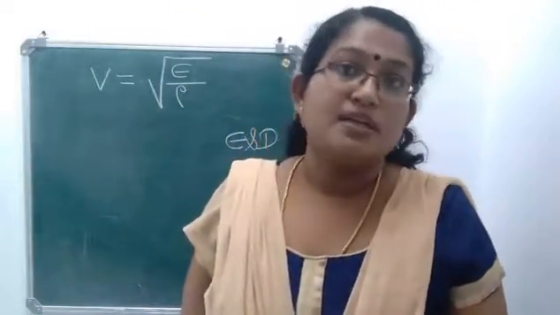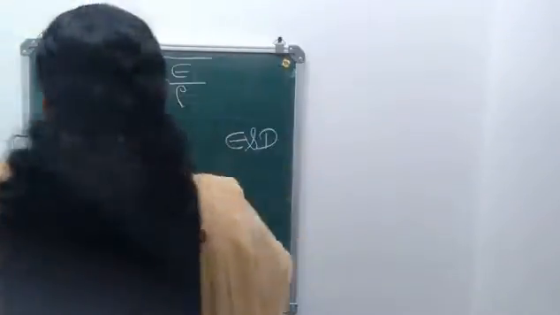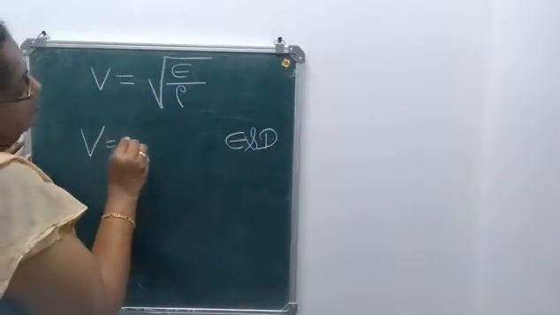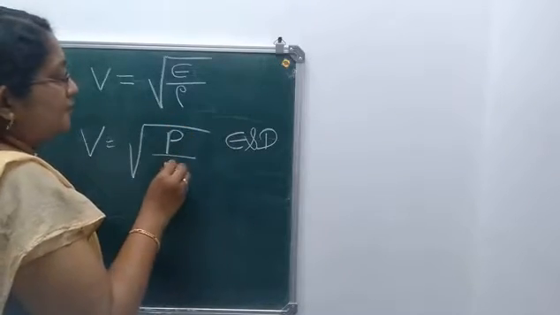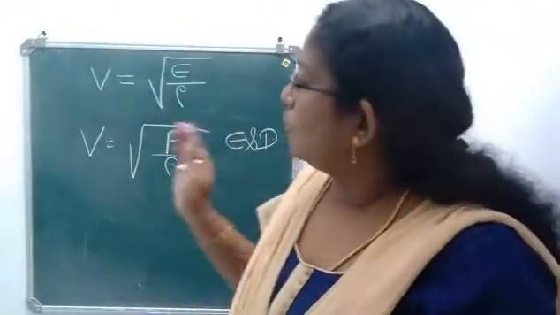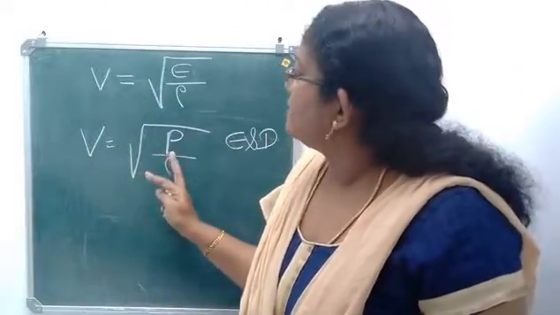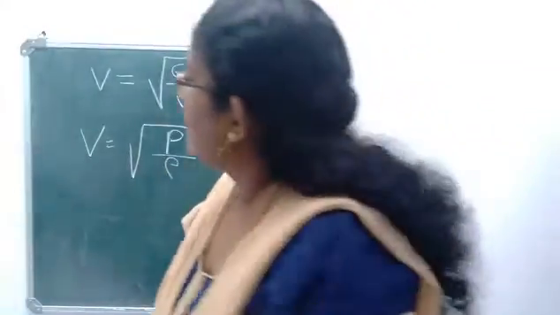Rho stands for density. Now, Newton said that instead of elasticity, we can keep pressure there. Elasticity will be equal to pressure under certain conditions. So, he modified the equation as V is equal to root of P by rho, where P is the pressure.